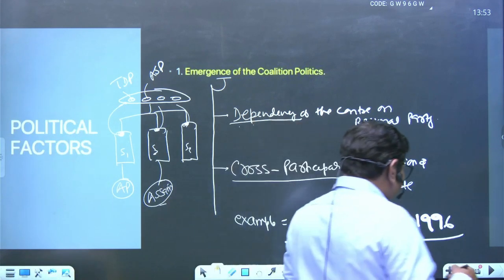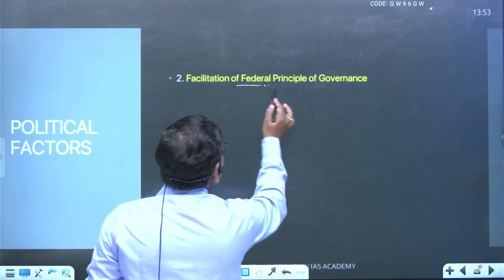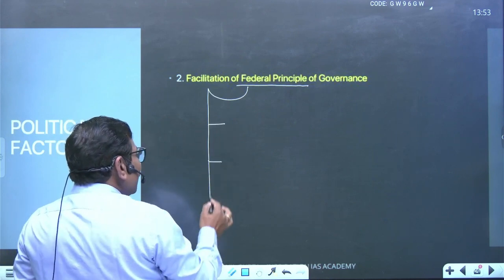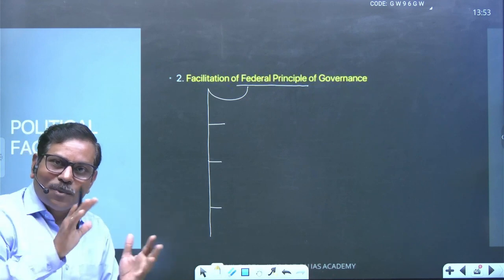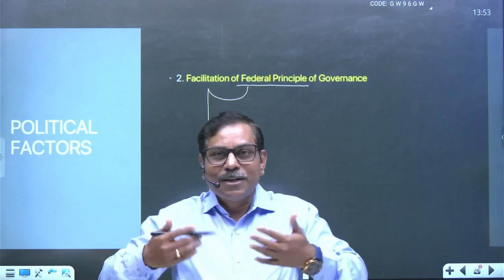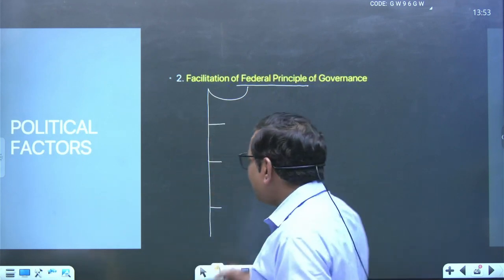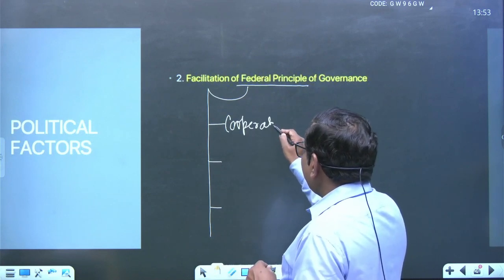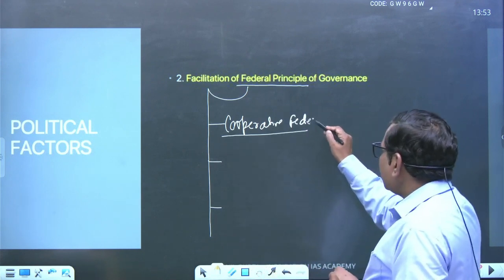अब देखो क्या होता है. Second important area is concerned with what is called the facilitation of federal principles of governance. Gradually we have taken the area of cooperation and collaboration between the union and the state. Union state relation is getting improved from time to time. It laid the foundation of many things. First important area, cooperative federalism. Cooperative federalism came into being, right?